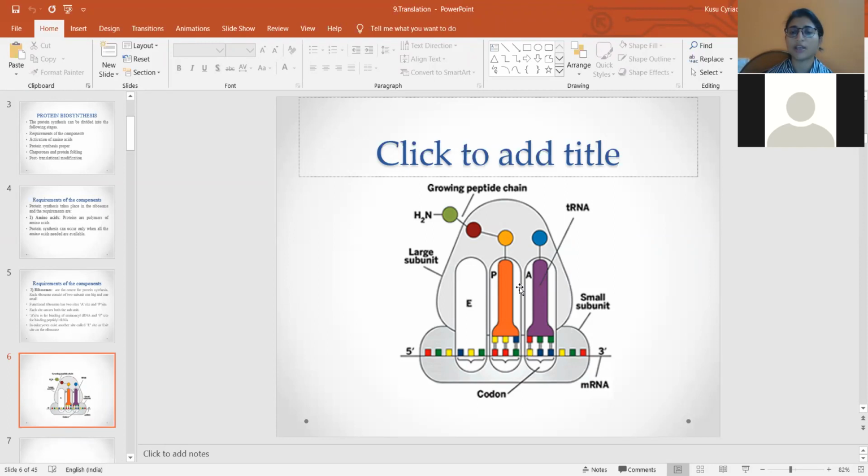Okay, so you can see the A site covers both the bigger subunit as well as the smaller subunit, and the P site also, and also the exit site. All 3 sites cover the bigger subunit as well as the smaller subunit. And here you can see this is the aminoacyl tRNA.